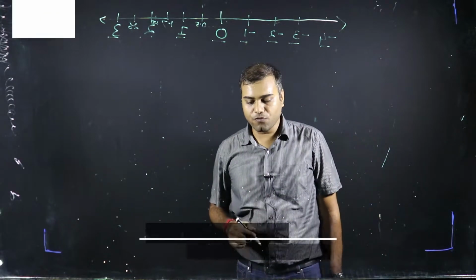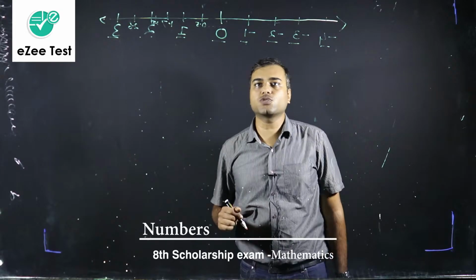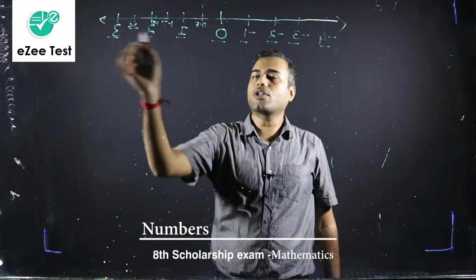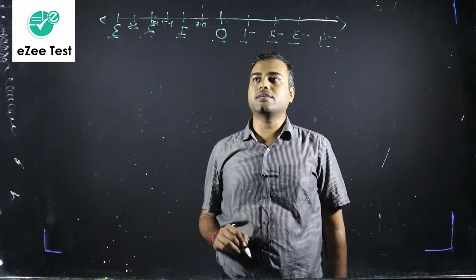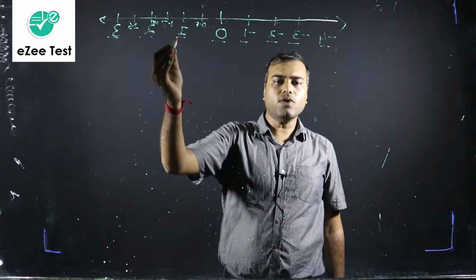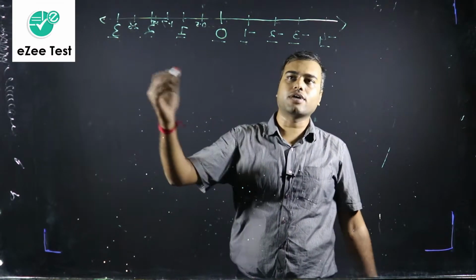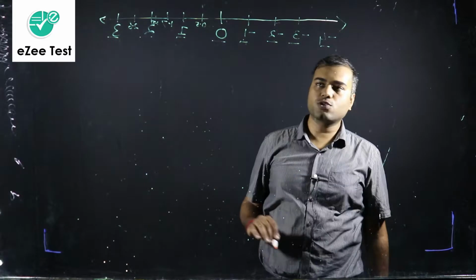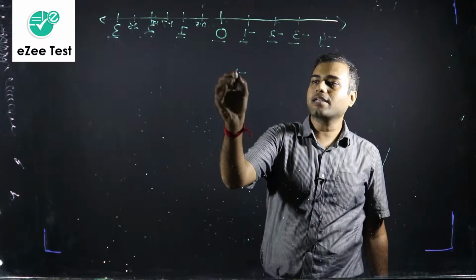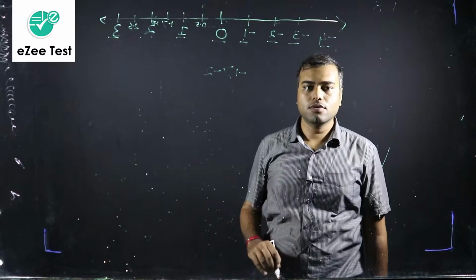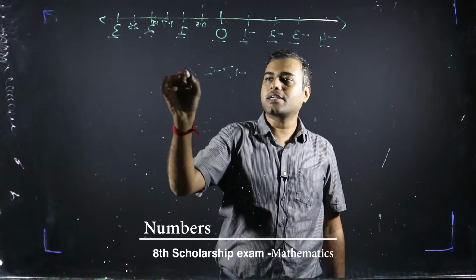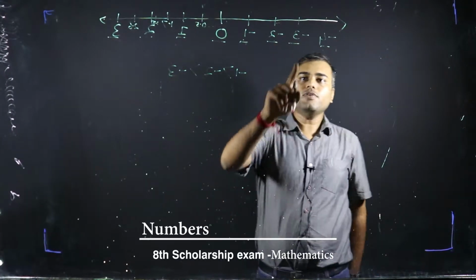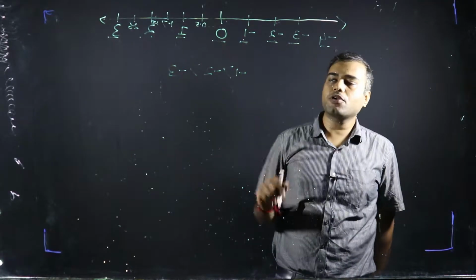Now the main thing which we want to focus on and which will help you in doing the questions is, all of you know that if we move from left to right on our number line, the numbers keep on increasing. Like 2 is greater than 1, we all know that. 3 is greater than 2, right? Is -1 on the right of -2? Yes. So that means -1 is greater than -2, right? And -2 is greater than -3, right? So please note this point, that if we move towards the right, the numbers keep on increasing.